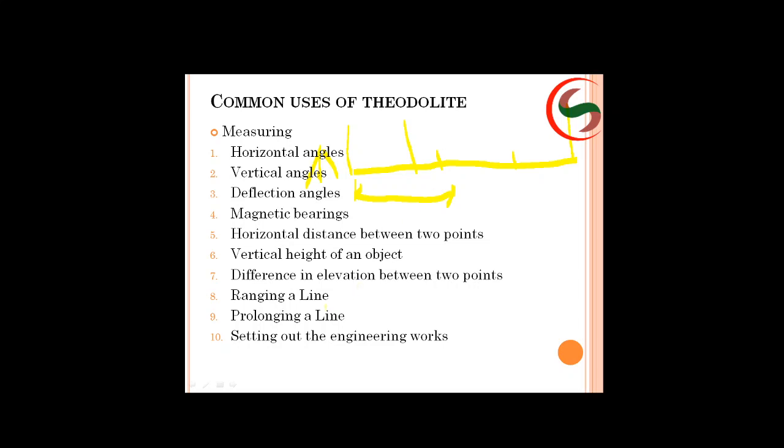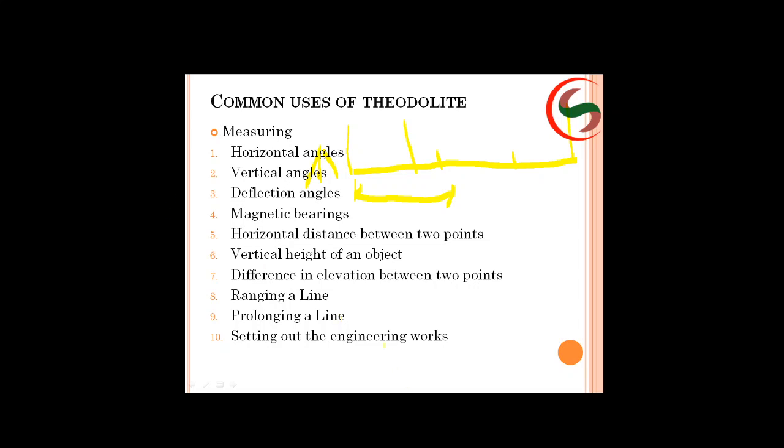Next, prolonging a line is also the same. Make your ranging rods in line with the telescope's vertical crosshair and clamp the screws, so that it will not revolve here and there. Then you can prolong the line.